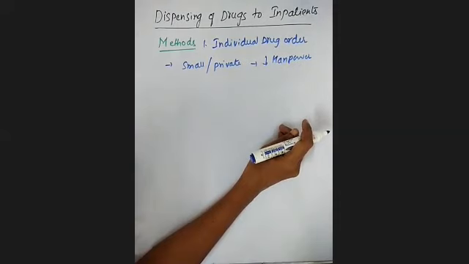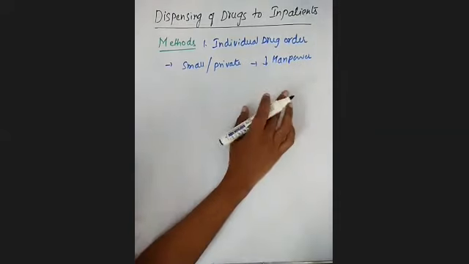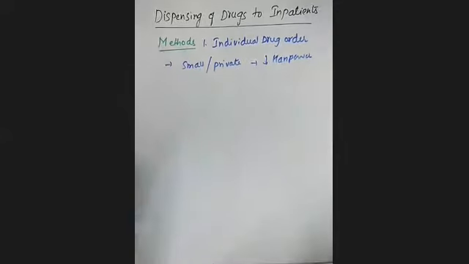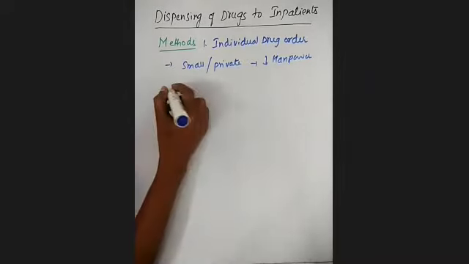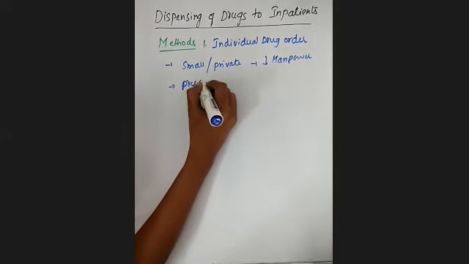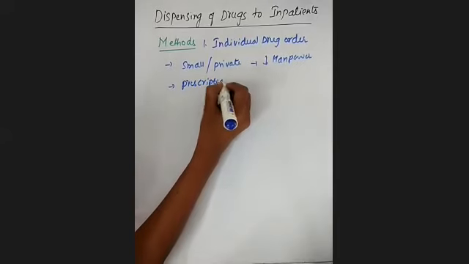It will be utilized mostly by the small hospitals or the private hospitals where there is a reduced manpower requirement. That means in this method, the manpower requirement is very low, so small hospitals as well as private hospitals utilize this method. Clear? And generally, this is a type of prescription system.